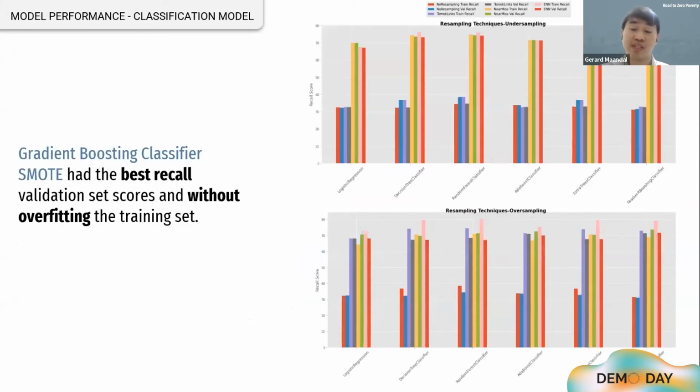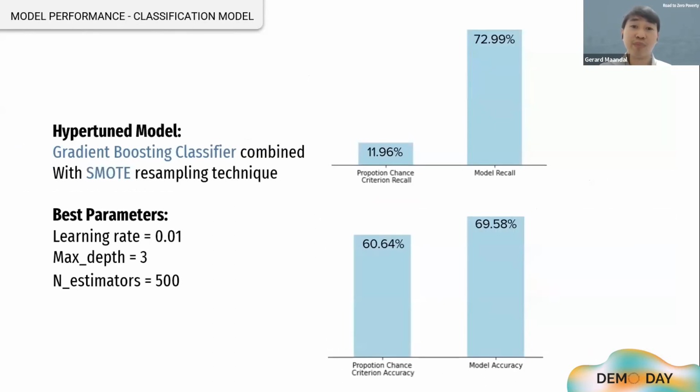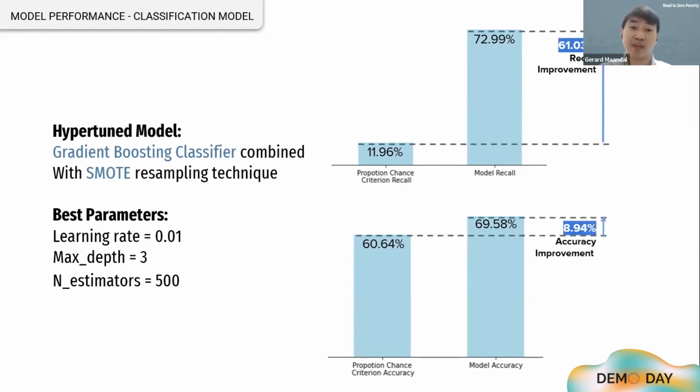Specifically, we used undersampling and oversampling techniques to balance the data, each with 6 different classification models. Gradient boosting classifier with SMOTE had the best recall validation set scores without overfitting the training set. We then improved the model by hypertuning it to get the best parameters that would result in the best recall score and with high accuracy. It resulted in an improvement of 61% for recall score and 9% for model accuracy.